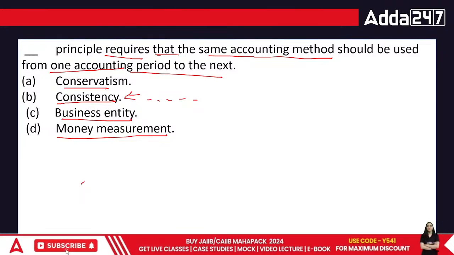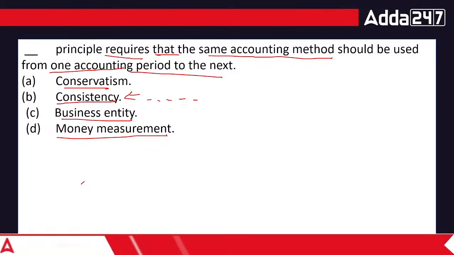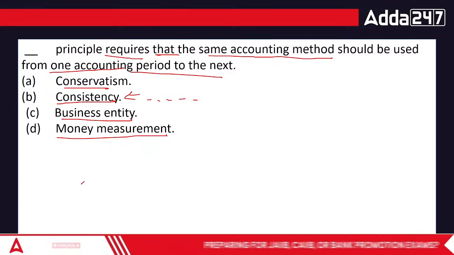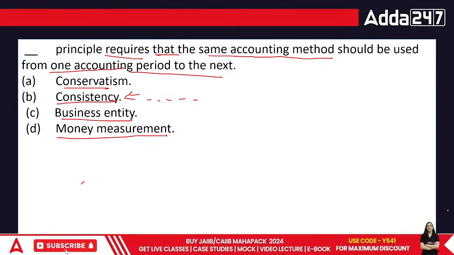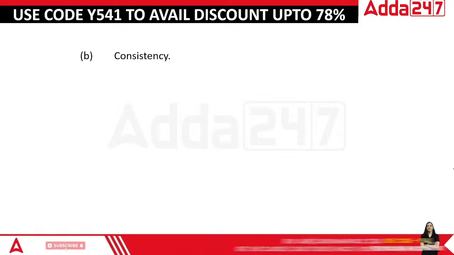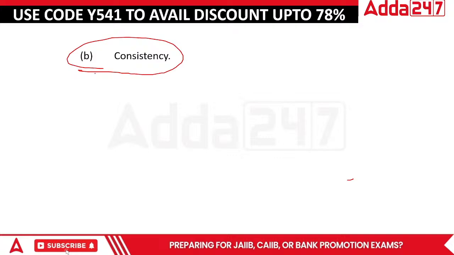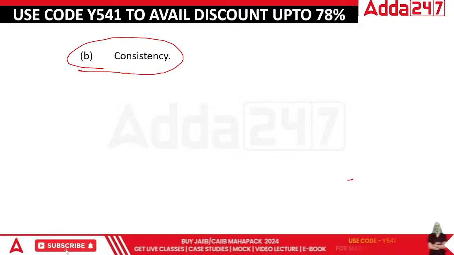When we talk about one specific method used over a specific period of time, this specific concept is called consistency. The answer is consistency. Done, everyone?